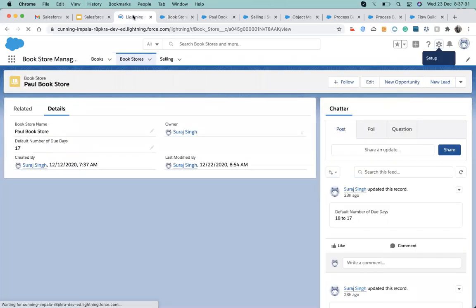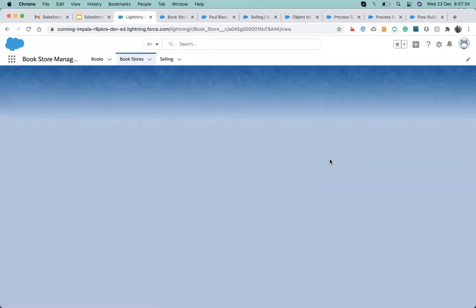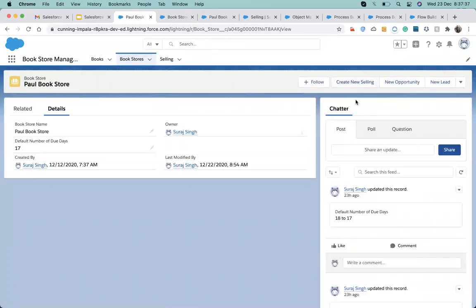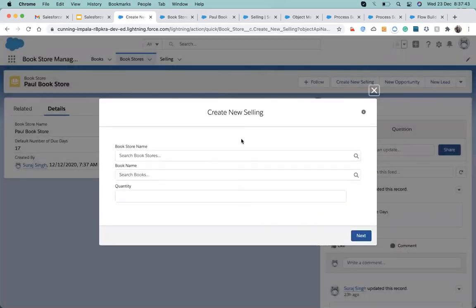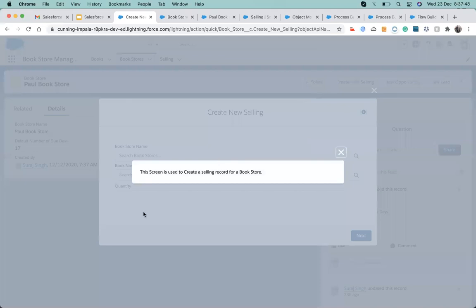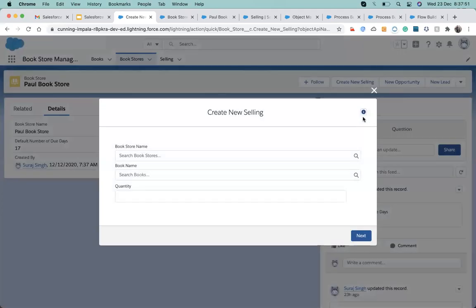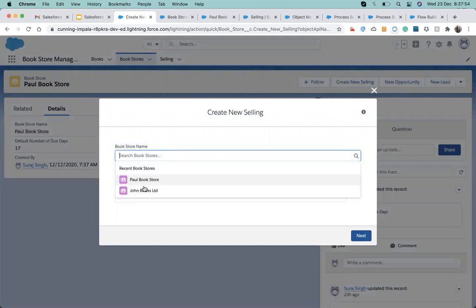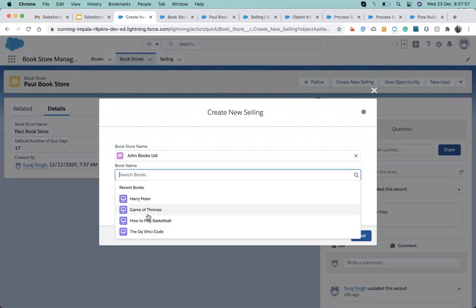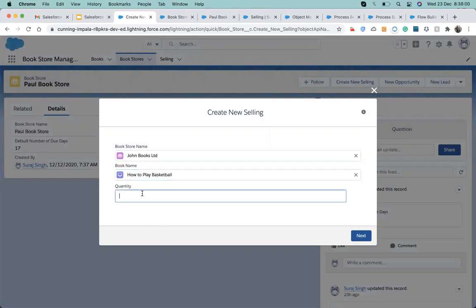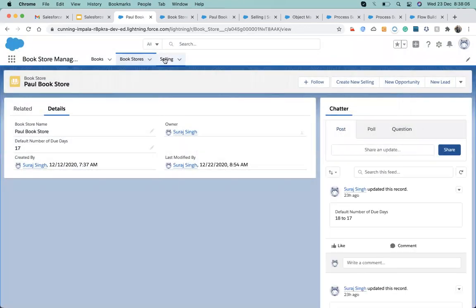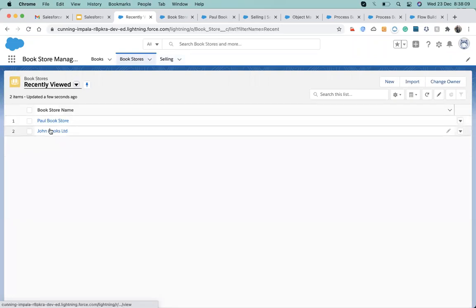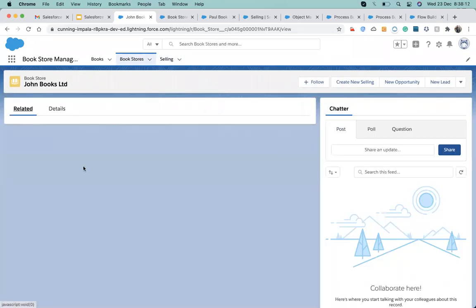When I come up here and refresh, I can see my Create New Selling button. It's come up here. I just hit it, and it will open up a screen. Since I just added the help text, I can see that help text here: the screen is used to create a bookstore. Now I can add, suppose, John, the book How to Play Basketball, quantity is 6. Next. So it got created, and let me go to the bookstore, that is John bookstore, related.